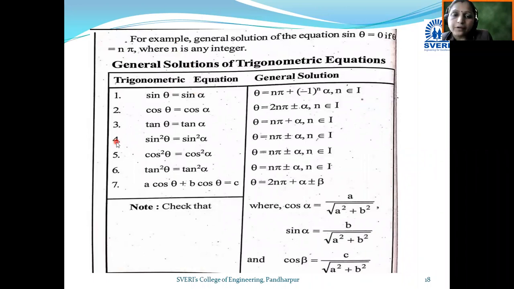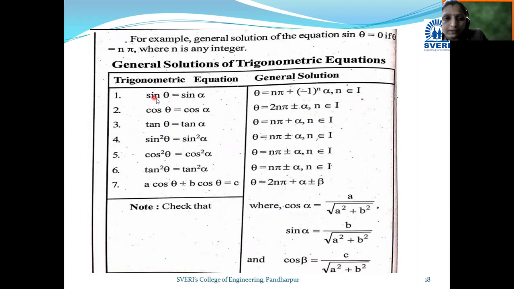You can see here, for example, the general solution of sin theta is equal to 0, then theta becomes n pi. So if theta takes multiples of pi value, then your sin theta becomes 0. So theta is equal to n pi is called the general solution. General solutions depend on the trigonometric ratios.